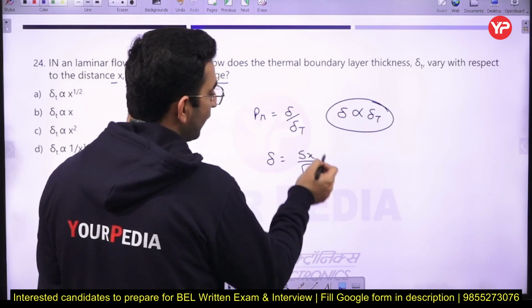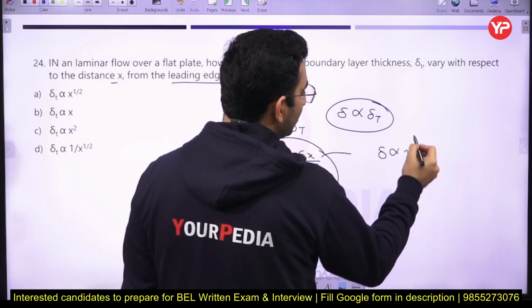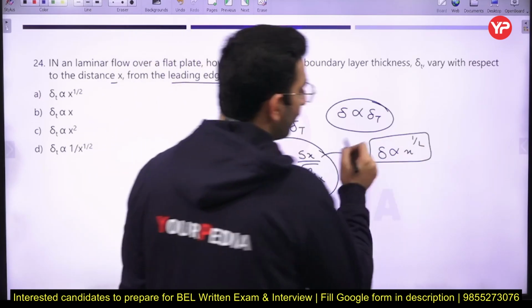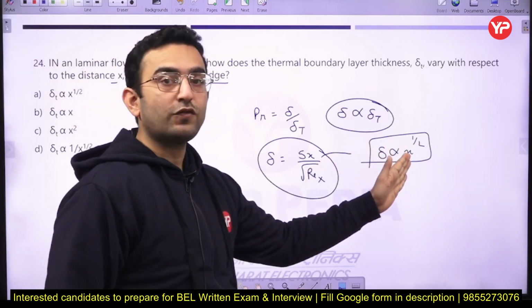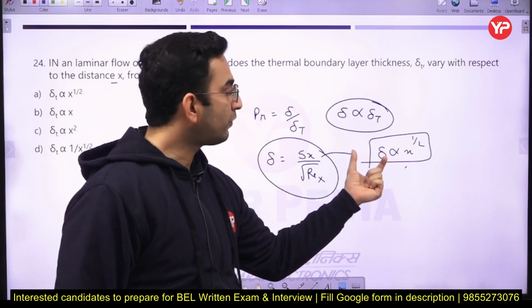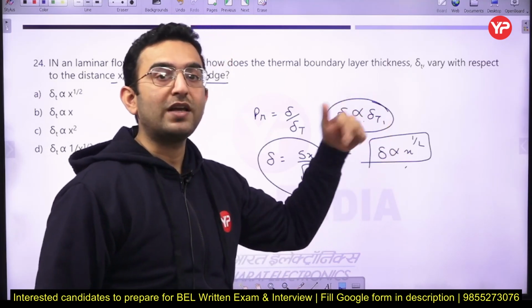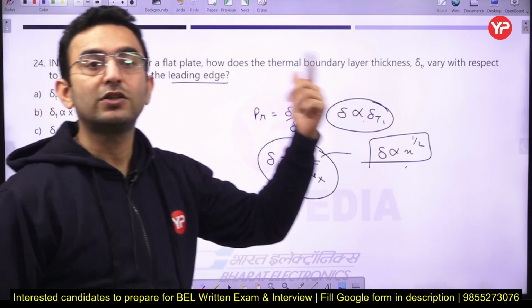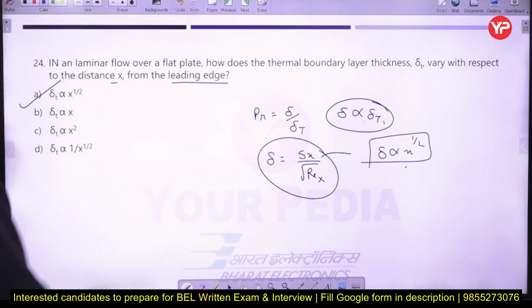If you simplify this expression, you will find that delta is directly proportional to x to the power 1/2. So with the increase in the distance from the leading edge, the boundary layer thickness is going to increase, and similarly the hydrodynamic boundary layer thickness is also increasing. That is, the thermal boundary layer thickness is also increasing with respect to the length of the plate here. So option A is going to be the correct answer.